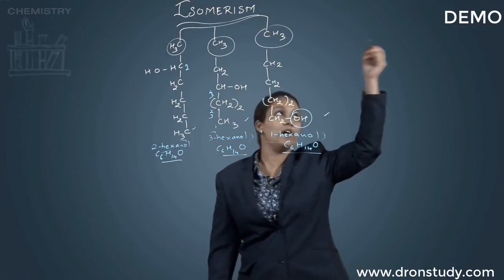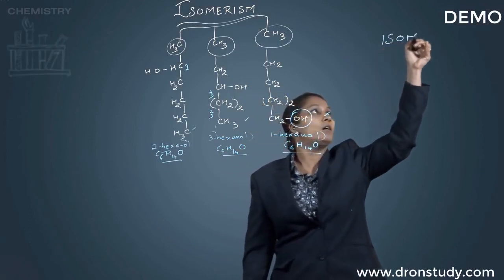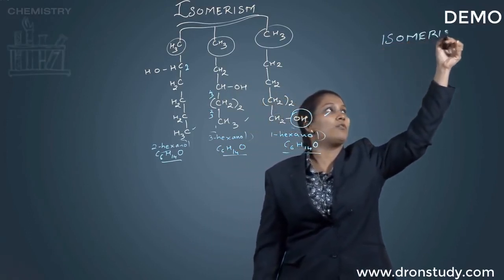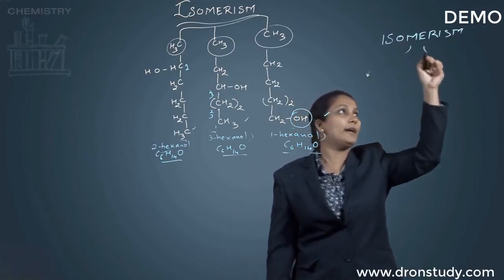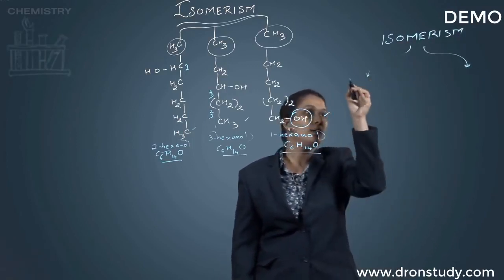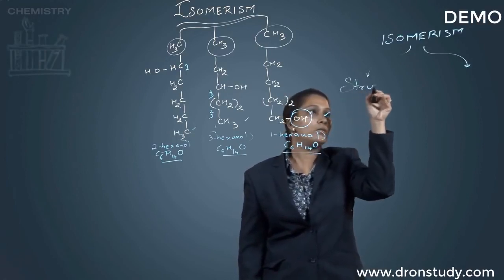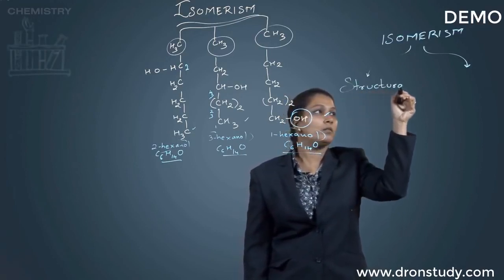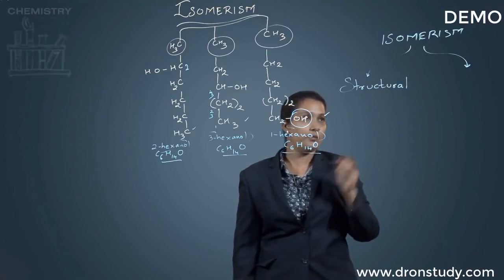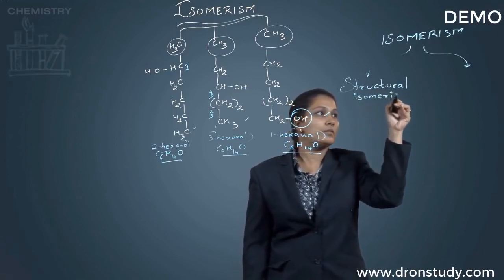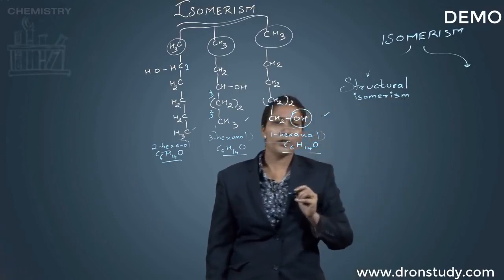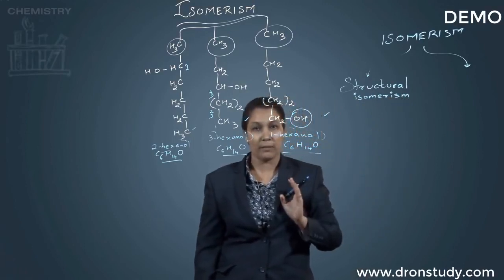So let's pen down, under the main heading of isomerism, which is divided into two sections. The first one will be structural, under which I have many categories.